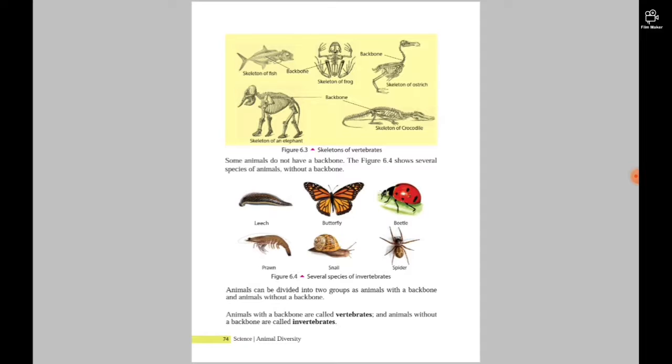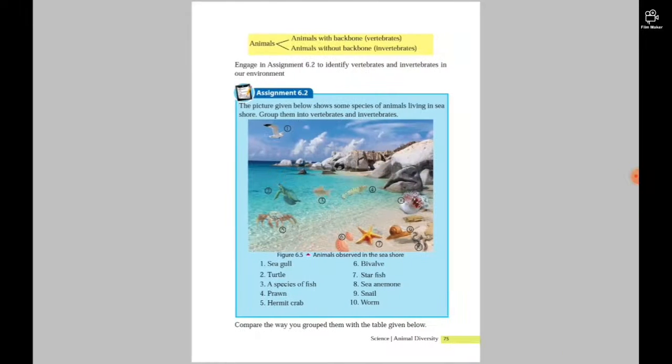Vertebrates, invertebrates. Remember that. Then engage in assignment 6.2 to identify vertebrates and invertebrates in our environment.